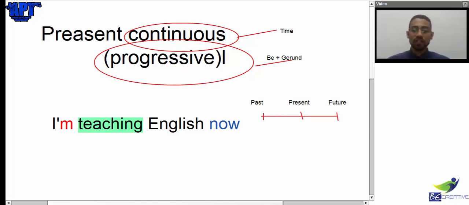These are the 3 tenses that we have, 3 periods of time. Okay, so these are the 3 tenses. So now if we're talking about the present continuous, the present continuous is talking about something which is happening now. So it's taking time. It will end in the future.